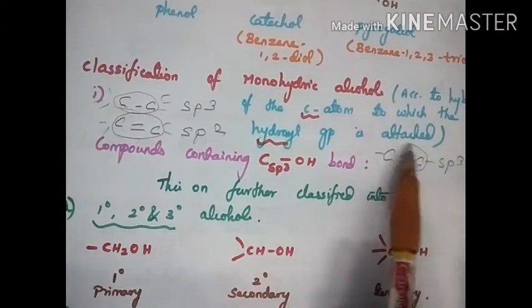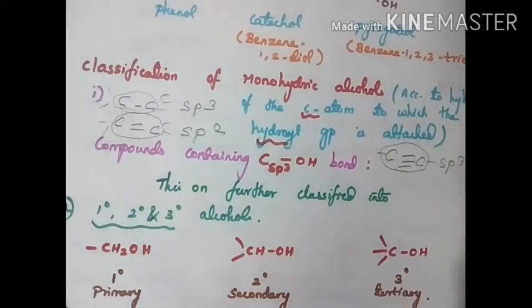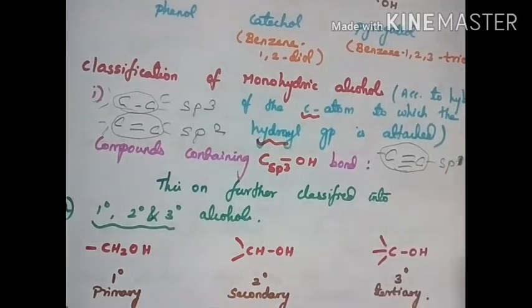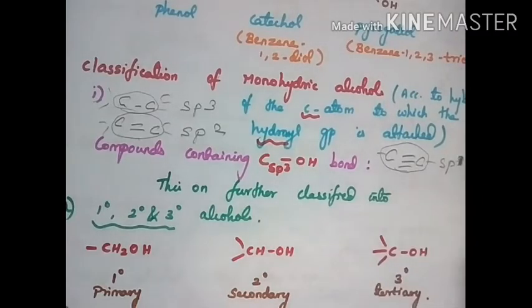Triple bond means sp hybridization. So this is sp. That is sp1, so there is no need to mention 1. So it is sp hybridization.